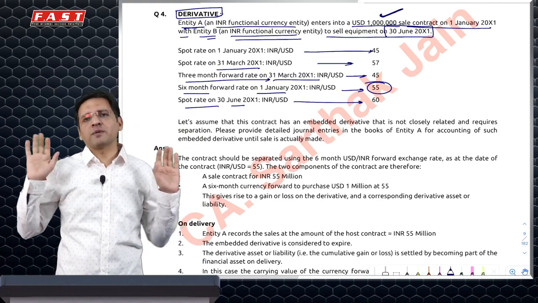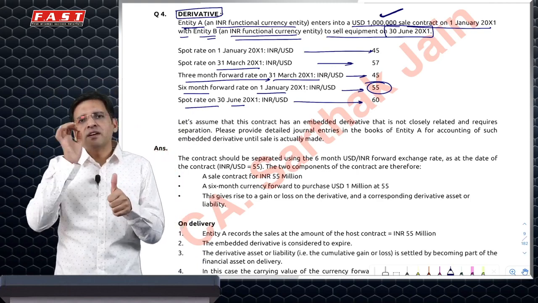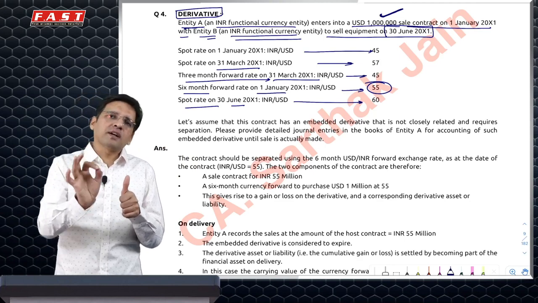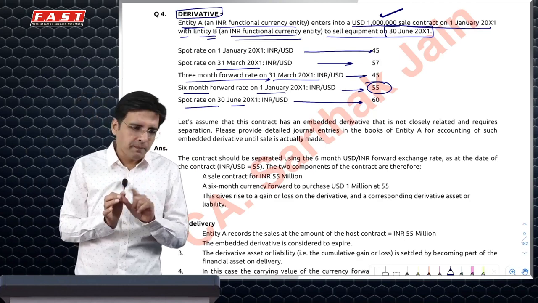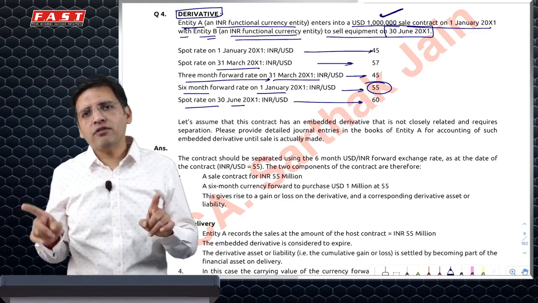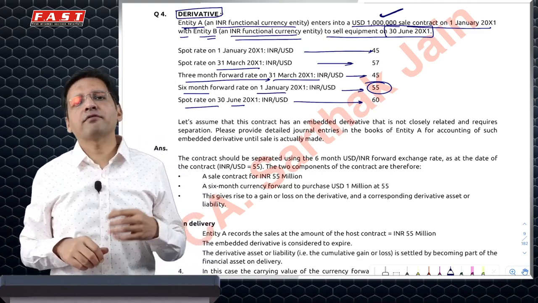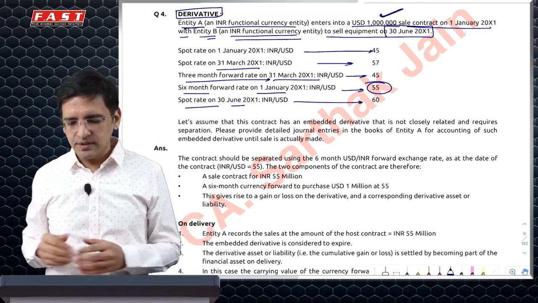So 55 million was my sale. This is one part of your answer: your sale has to be recognized at 55 million only. Second, I have actually not taken a forward. This is just a thought process. Now I have to think whether I've made a gain or a loss in this.